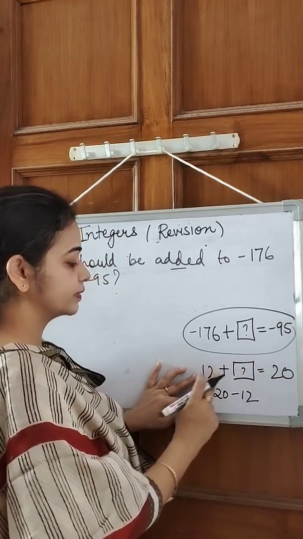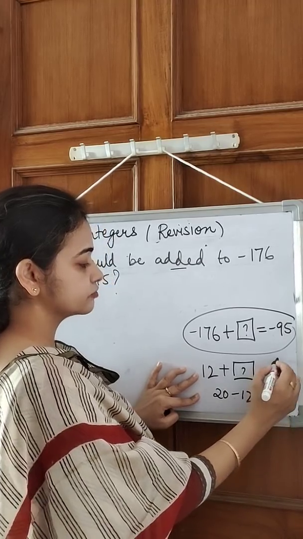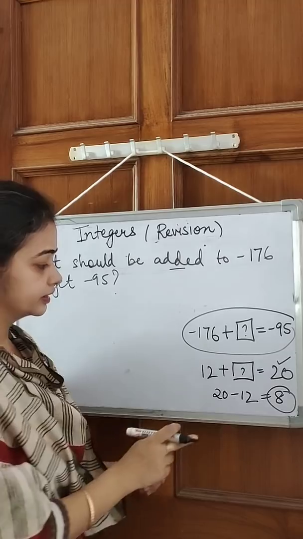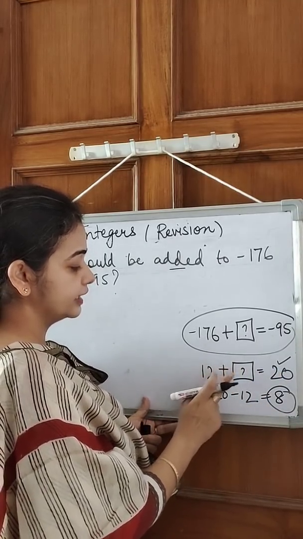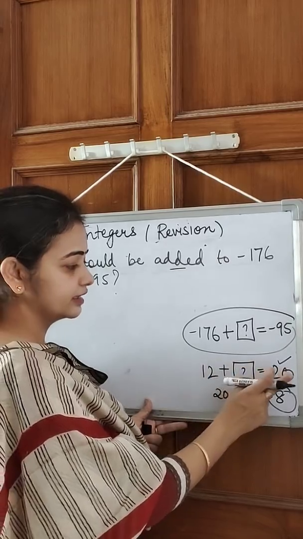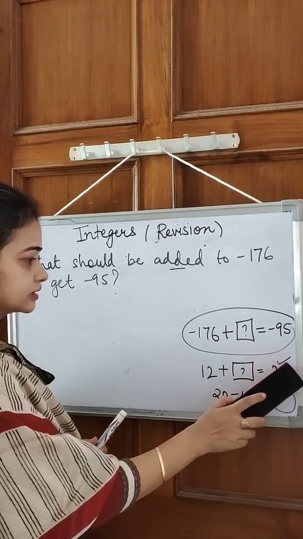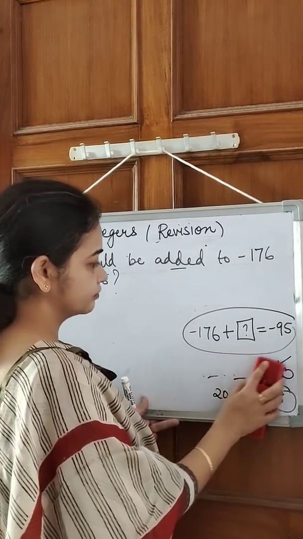So how will I get the answer? I get the answer by 20 minus 12. So 20 minus 12 is 8, meaning from the answer I have subtracted 12. Yes, 20 minus 12 is 8. So if I add 8 to 12, I get 20. This means from the answer, subtract the given number, and you get your answer. Let's take one more example.